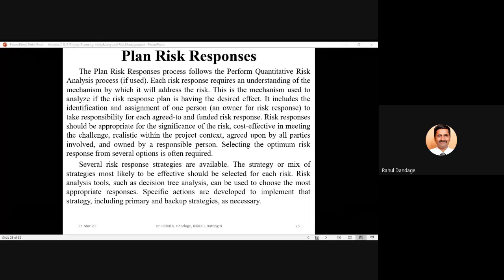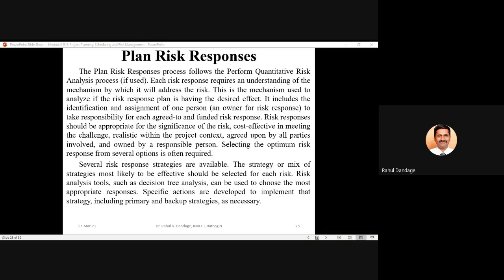The strategy or mix of strategies most likely to be effective should be selected for each risk. Sometimes a single standard strategy can be implemented, or sometimes a combination of strategies can be implemented for responding to a particular kind of risk.